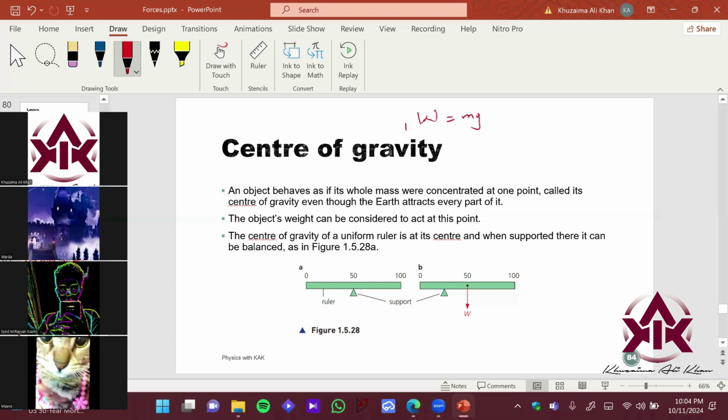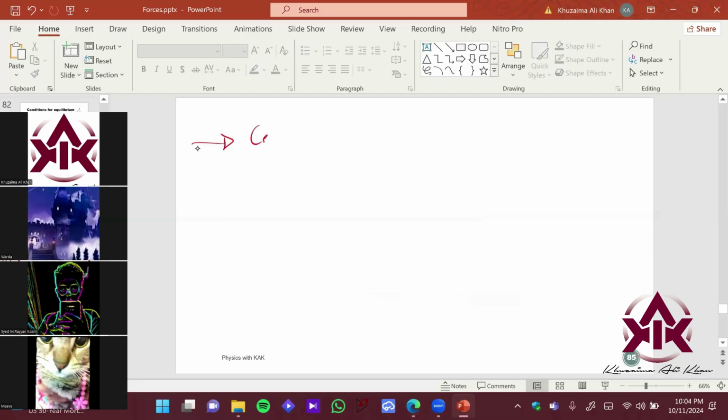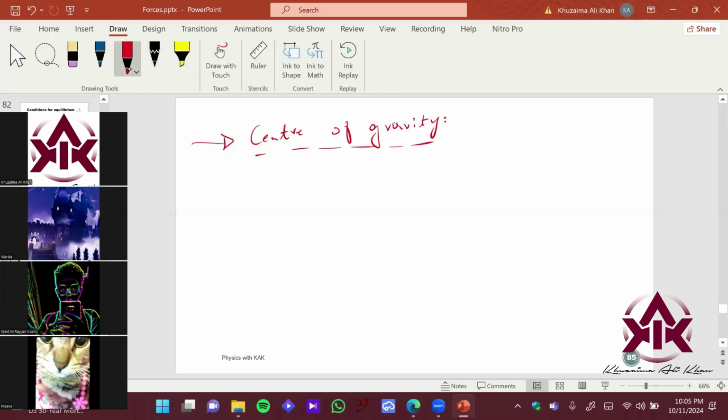Okay. So if I'm talking about center of gravity, it should also be linked to center of mass, right? It should have a connection with center of mass. So now let's define the definitions of both of them. Let's define center of gravity first, and then let's define center of mass, and let's see how they are different and how they are the same. So what is center of gravity?